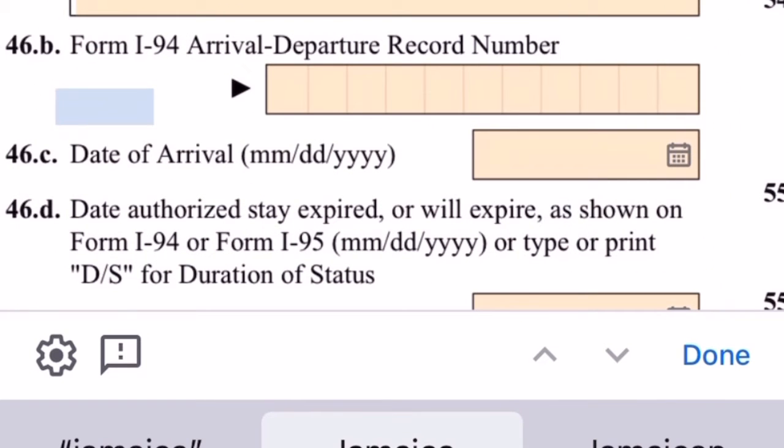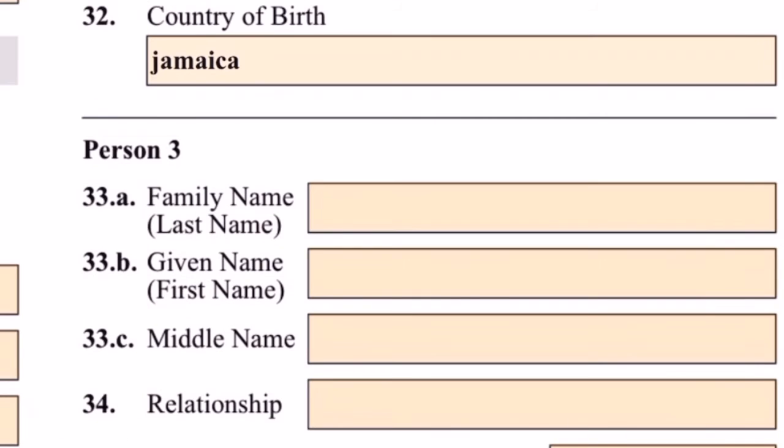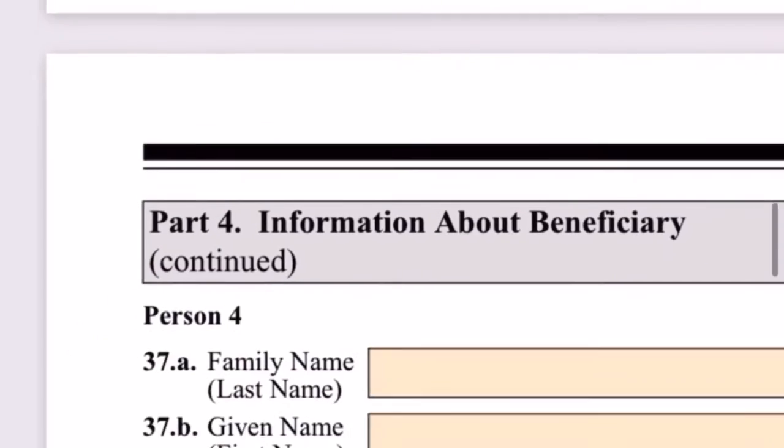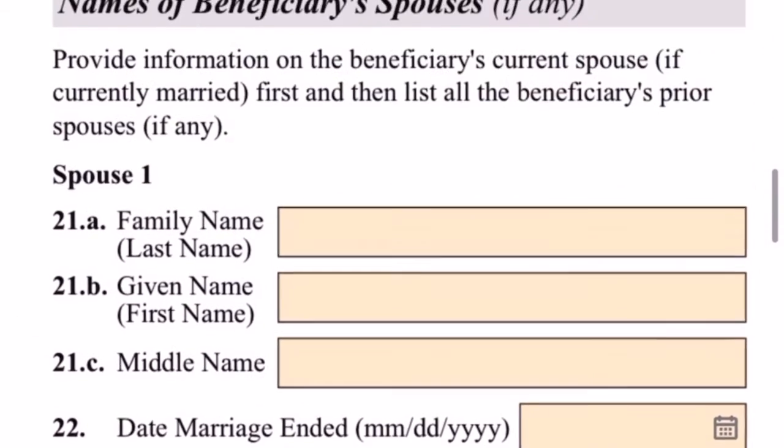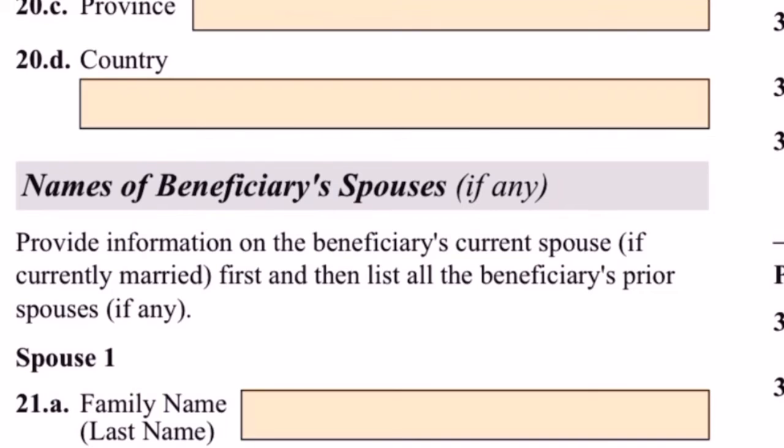Was your beneficiary ever in the United States? In this case, I'm going to hit yes, and I'm going to provide the information that applies to my clients, because the beneficiary has been in the United States and this is where they got married.